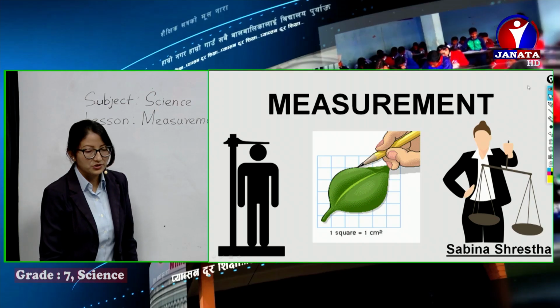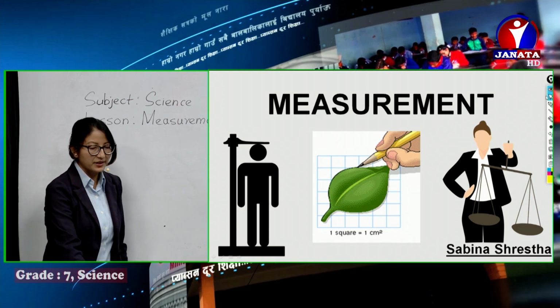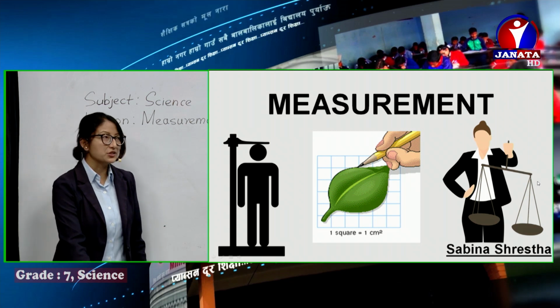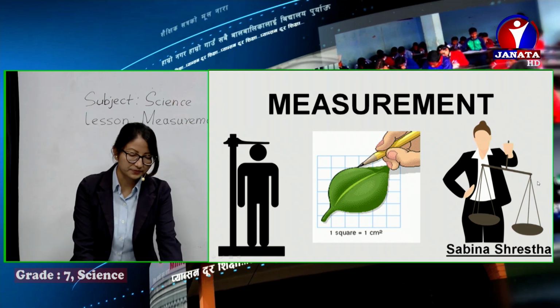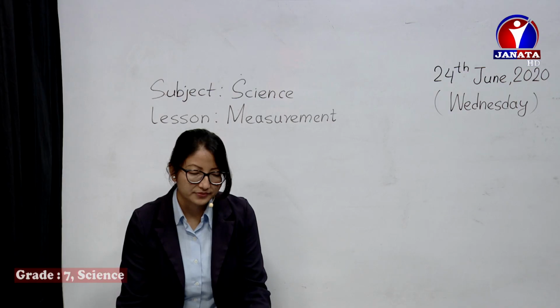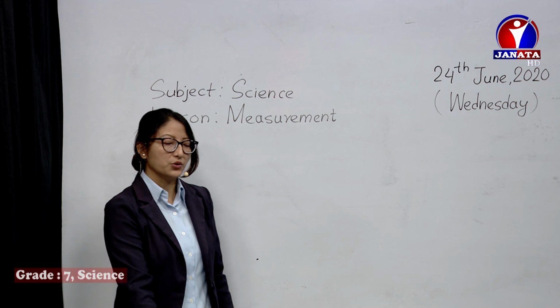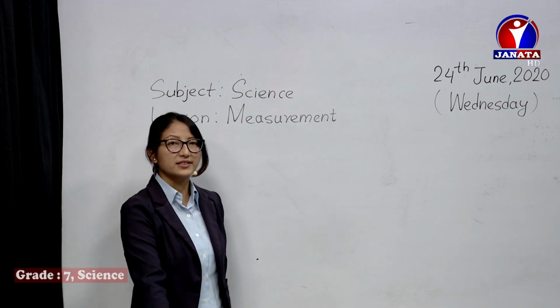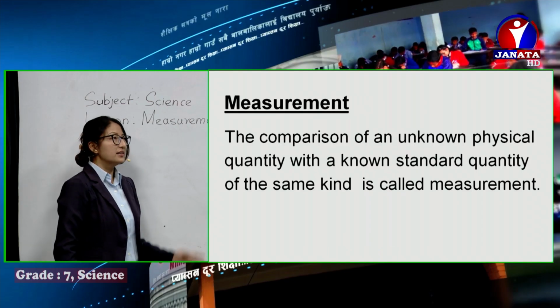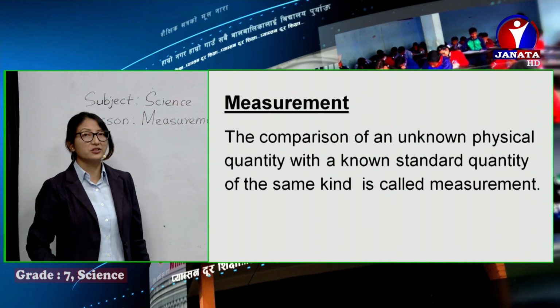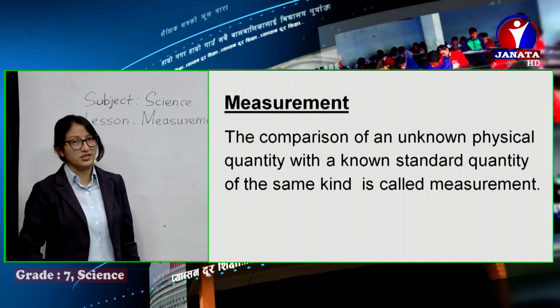We learned about measurement. Let's have a short recap of this. Under measurement, we first learned what measurement actually is: the process of comparing an unknown quantity with a standard quantity.